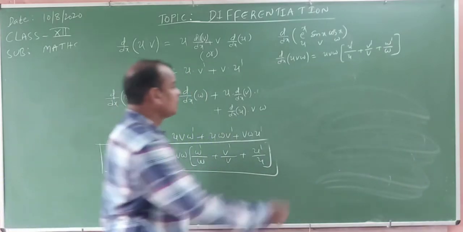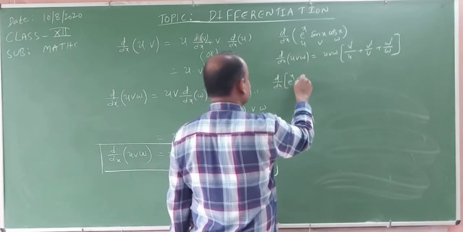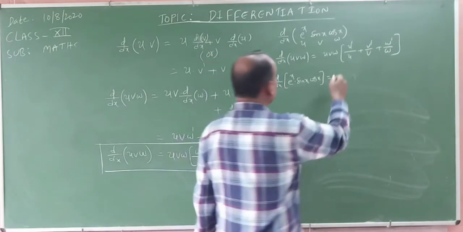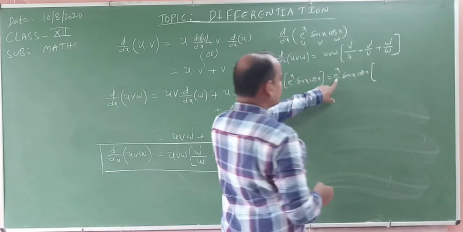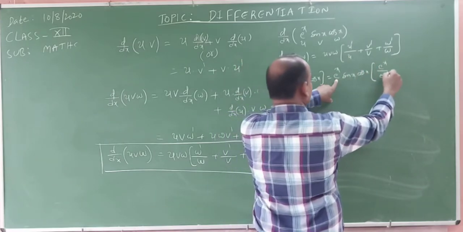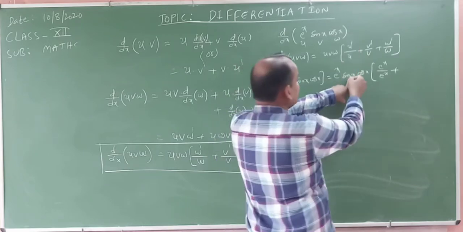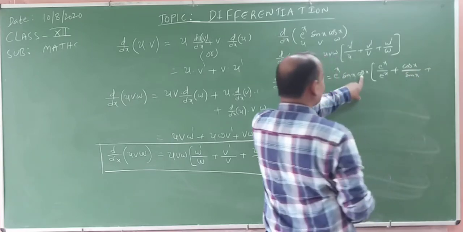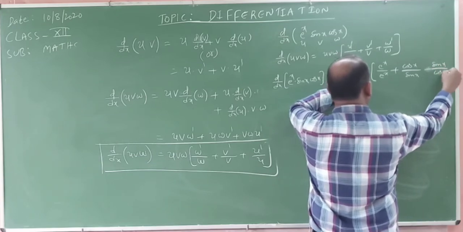Okay, my dear students. Now substitute: d by dx of e power x sin x cos x is equal to u v w, that is e power x sin x cos x, into, first function is e power x, whose derivative is e power x by e power x, plus second function sin x, numerator derivative, denominator same function, cos x by sin x, plus cos x, derivative minus sin x by cos x.